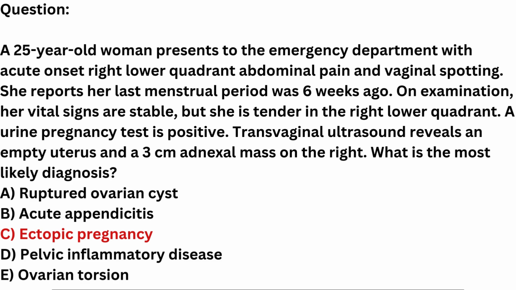Key learning points. Always consider ectopic pregnancy in any woman of childbearing age presenting with lower abdominal pain and a positive pregnancy test. Transvaginal ultrasound and beta-HCG levels are critical for diagnosis. Early recognition and treatment can prevent life-threatening complications like tubal rupture and hemorrhage.